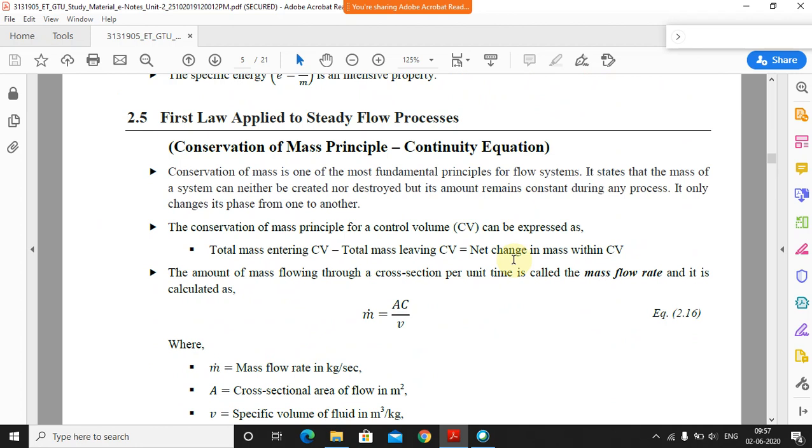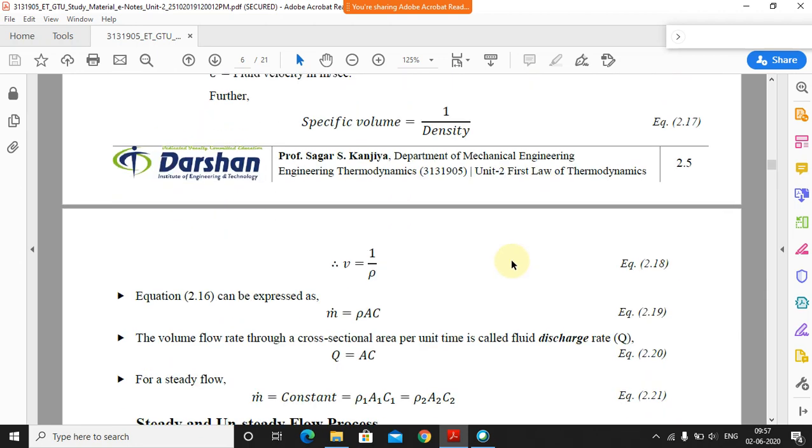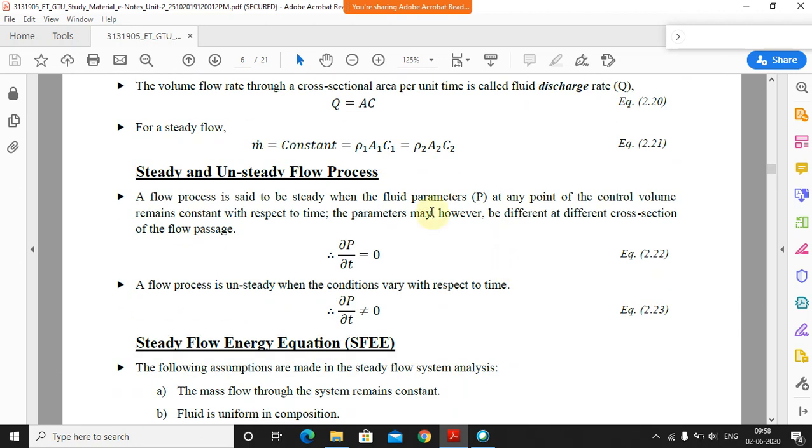Now, the steady process means what? The delta p upon delta t is zero, meaning any parameter is not changing with respect to time. So when the fluid parameter at any point on the control volume remains constant with respect to time, that process is called a steady flow process. That is, delta p upon delta t is equal to 0 there. Whereas if it is changing with respect to time, that is called an unsteady process.